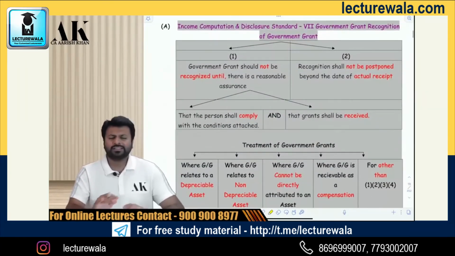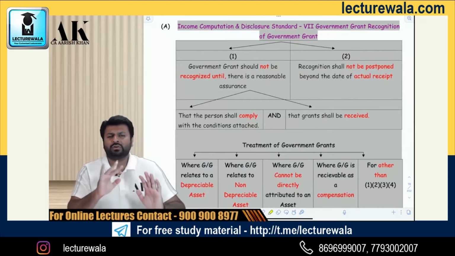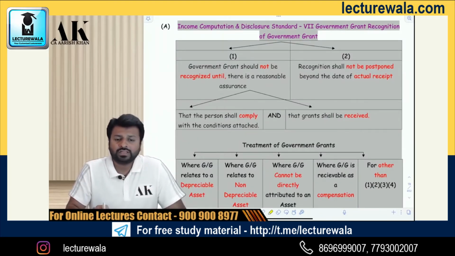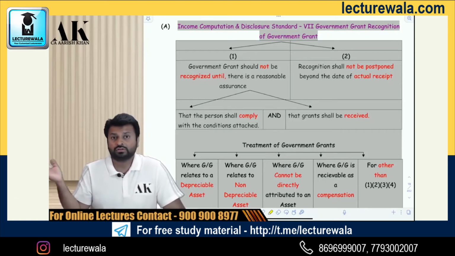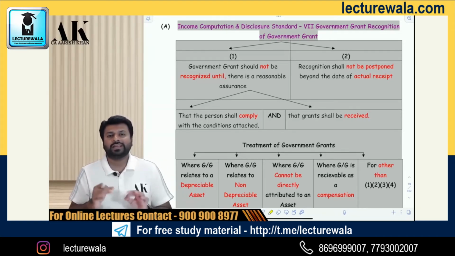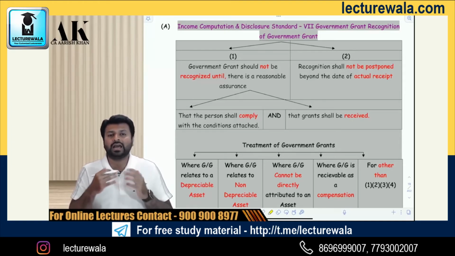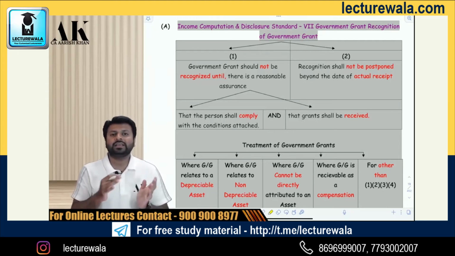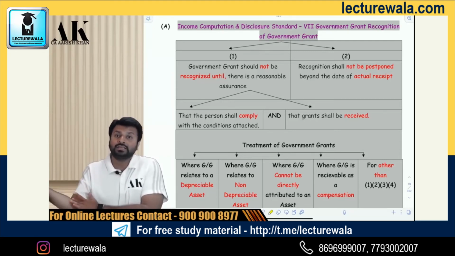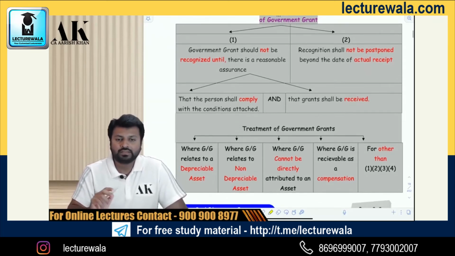Okay. Now there is a small ICDS on this also. Nothing great as such. Whatever you have done so far, that is only covered over here. Let me tell you how. Now there are 2 questions which we need to answer. First of all, over here is ICDS 7, government grant. You also have a similar standard, Ind AS, in your financial reporting. Here, the first thing we are trying to understand is when to recognize government grant. Then we will understand how to recognize it. Then we'll see if we have to refund the subsidy, what the treatment will be under the income tax law.